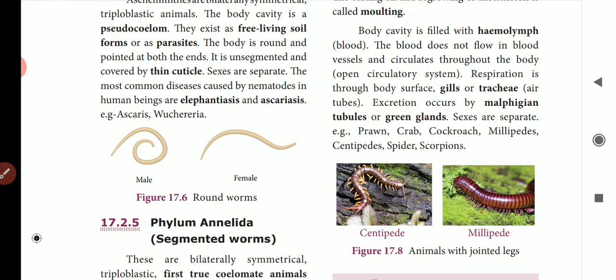So these are also causing disease to human beings. What are the diseases? That is elephantiasis and ascariasis. So elephantiasis means, have you seen a person with large legs? Their tissues are swelling. The enlargement and hardening of limbs, their legs, due to tissue swelling is called elephantiasis. Ascariasis, these worms may also cause infection in our small intestine. Example Ascaris and Wuchereria.